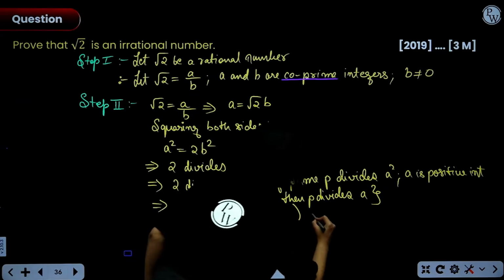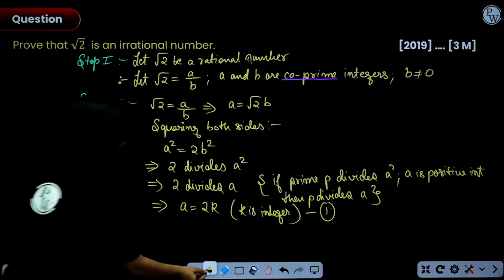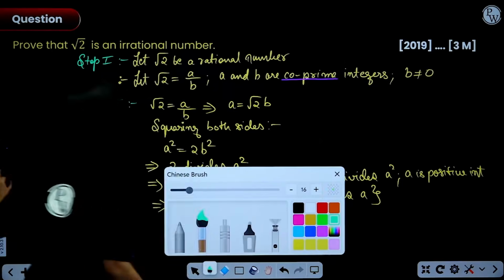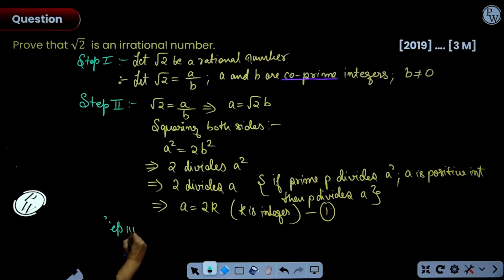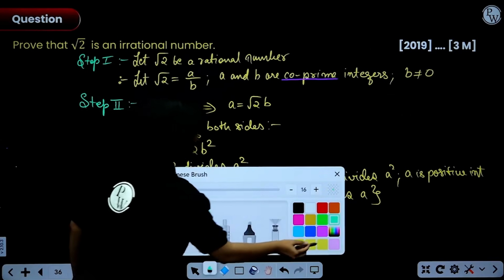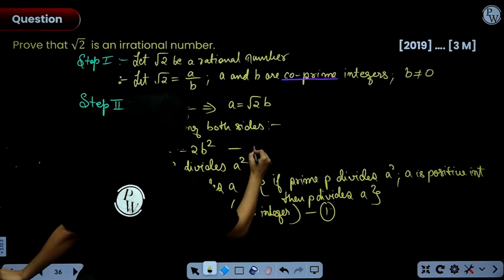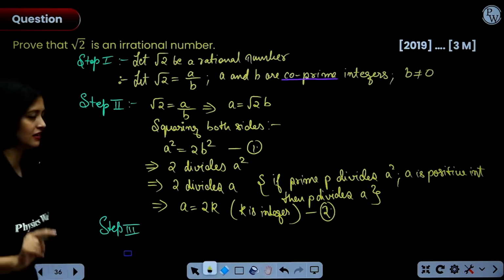Now, please name it as 2 here. Now, step 3 starts. Wait a minute, I'll also name this. Let this be 1, everyone, and this be 2. Okay, this is better.